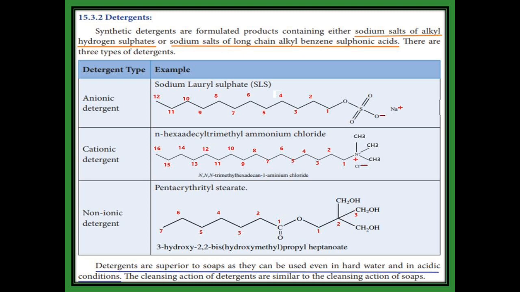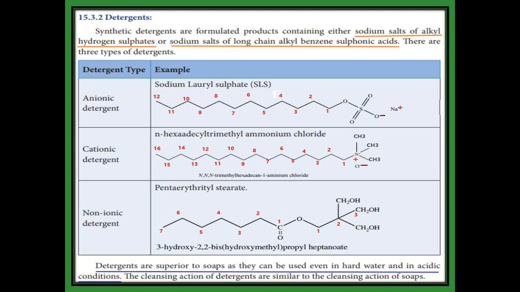Detergents: these chemicals are different from soap. What are the chemicals inside? It is a sodium salt of alkyl hydrogen sulfate, or a sodium salt of long chain alkyl benzene sulfonic acid. There are three types of detergent: anionic detergent, cationic detergent, and non-ionic detergent.